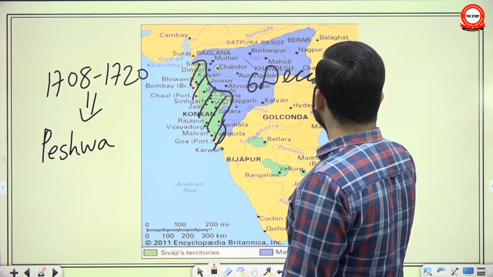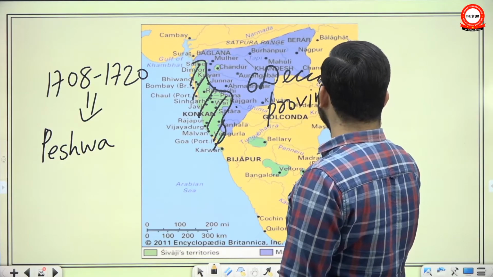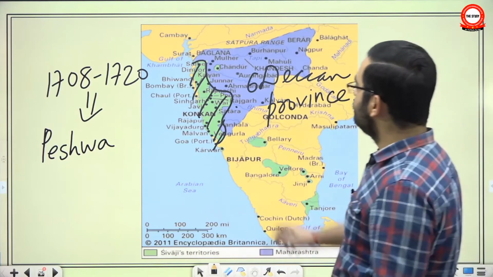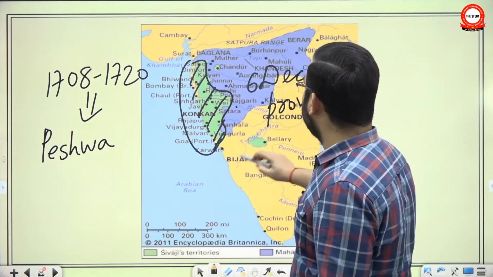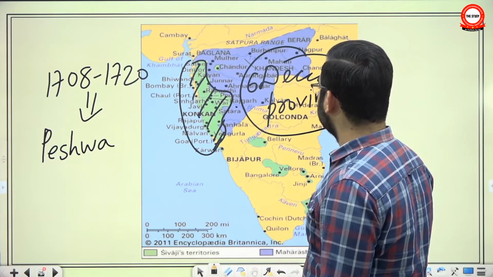Okay, there were 6 provinces, 6 subas in the Mughal dominions in the Deccan.